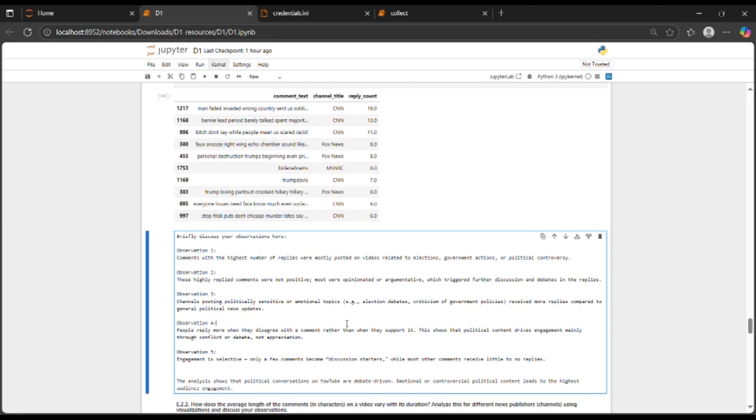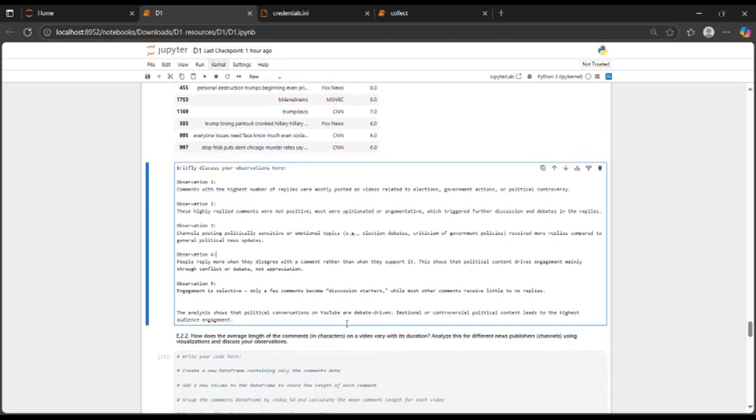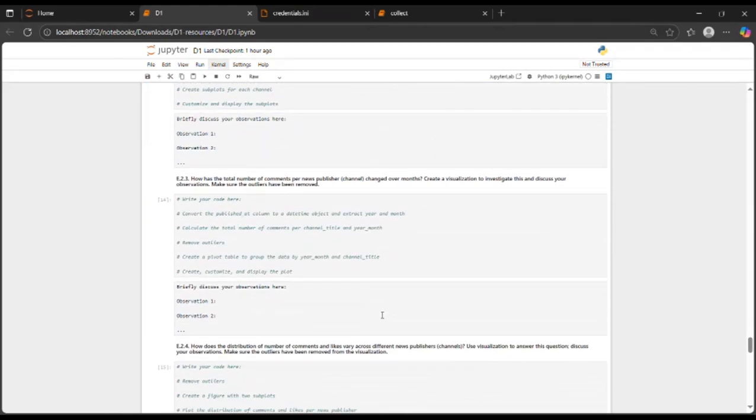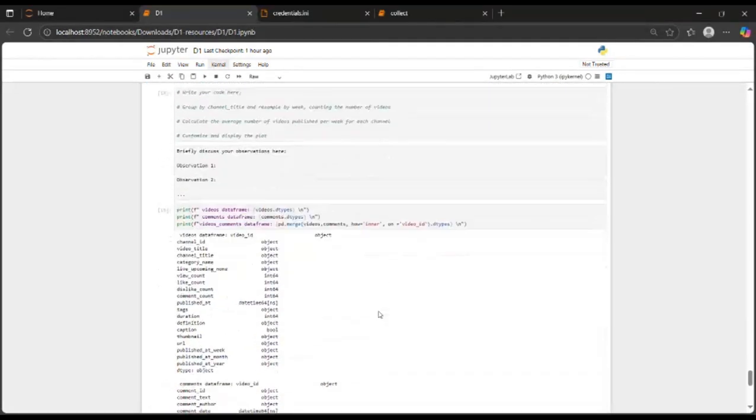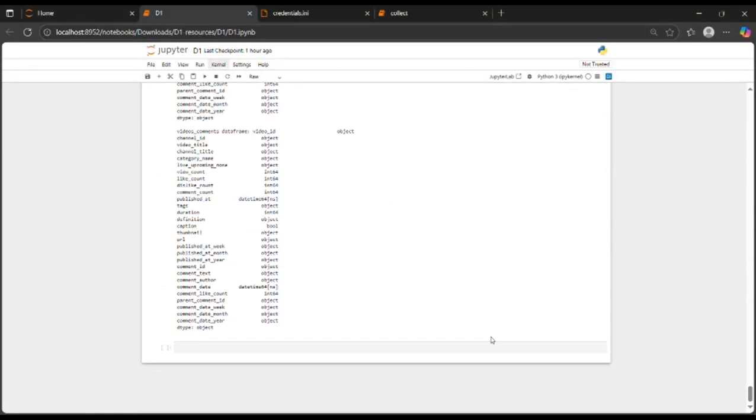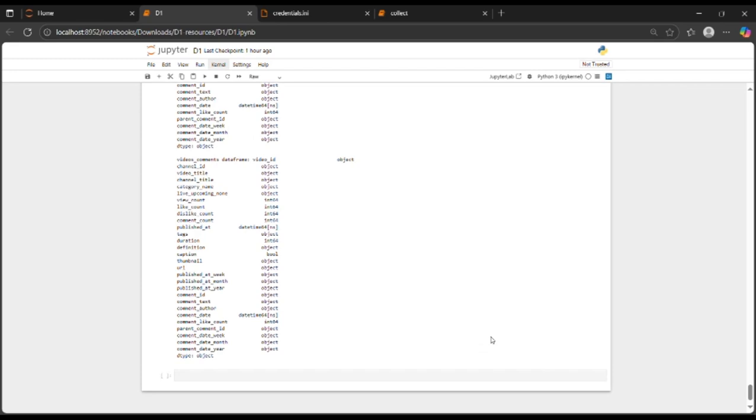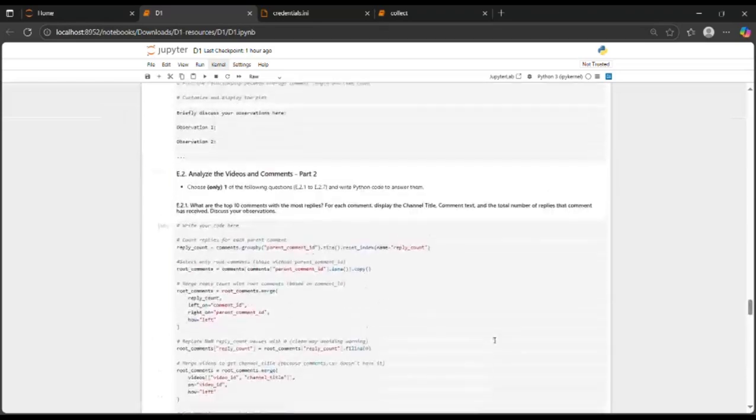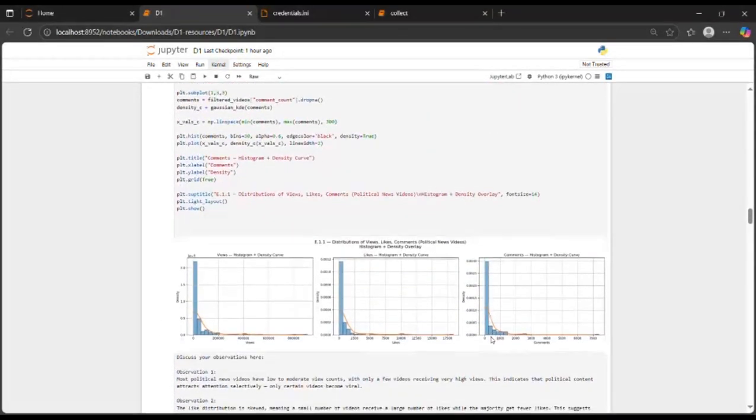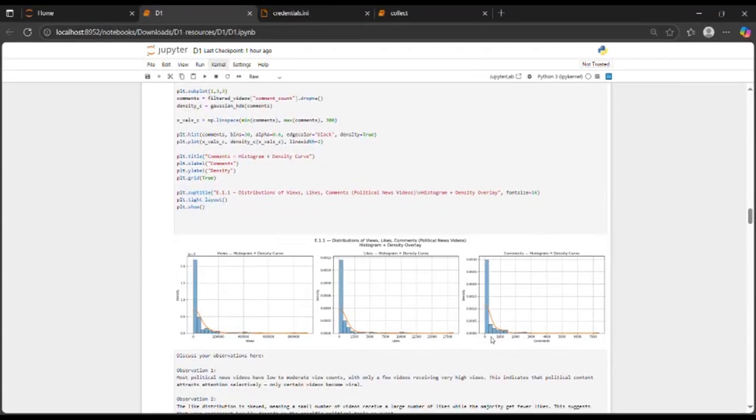A few challenges I faced during this task were cleaning the dataset and handling missing values, understanding how to merge multiple CSV files based on video_id, and visualizing distribution correctly using histograms and density curves. I solved these challenges by using pandas functions like dropna, merge, astype, testing visualizations in smaller pieces, and referring to Matplotlib and Seaborn documentation for some help.